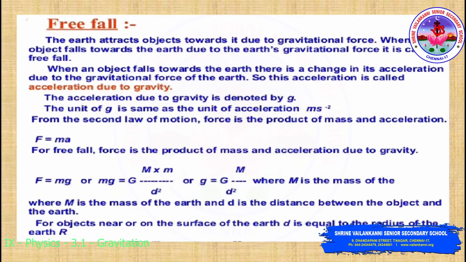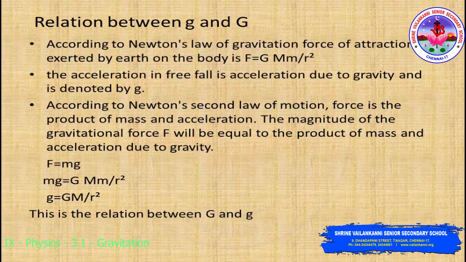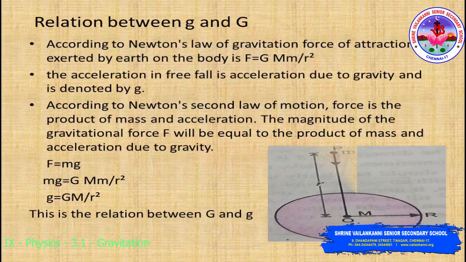Here capital M is the mass of earth, and d is the distance. For objects near or on the surface of the earth, d is equal to the radius R. We will see this one by one elaborately. Now see the relation between small g and capital G. Small g represents acceleration due to gravity, and capital G represents the universal gravitational constant.